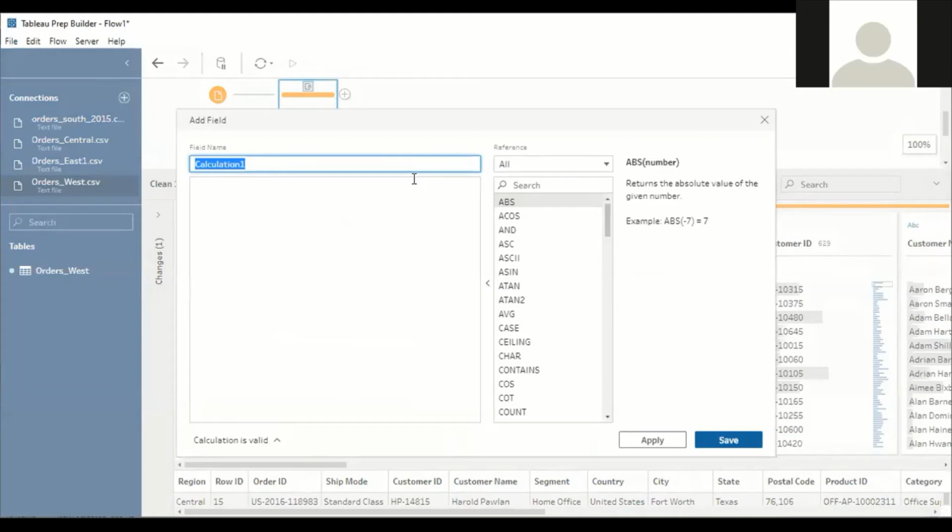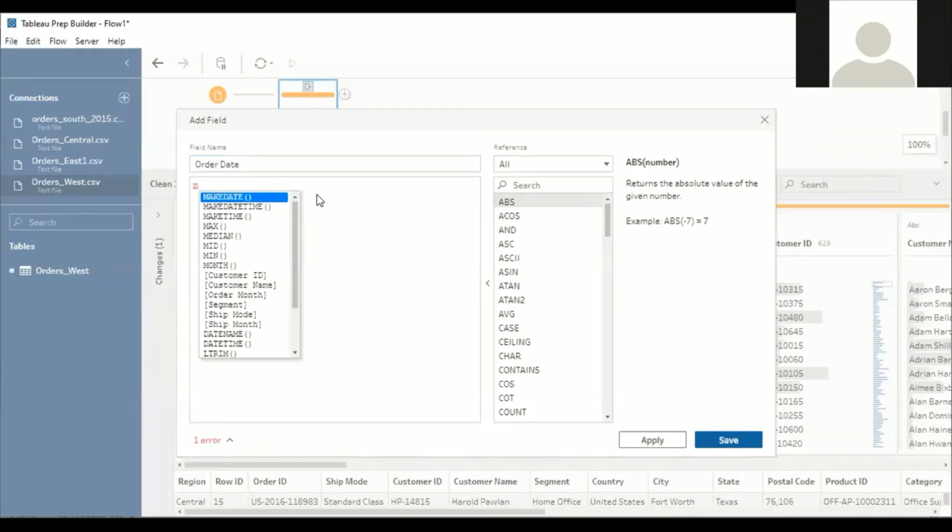So let us imagine the name of the column be order date. Next, I will use the formula called make date. Just the moment when you type M, it gives all the options, all the formulas which start from M. So I will use make date to merge the columns.